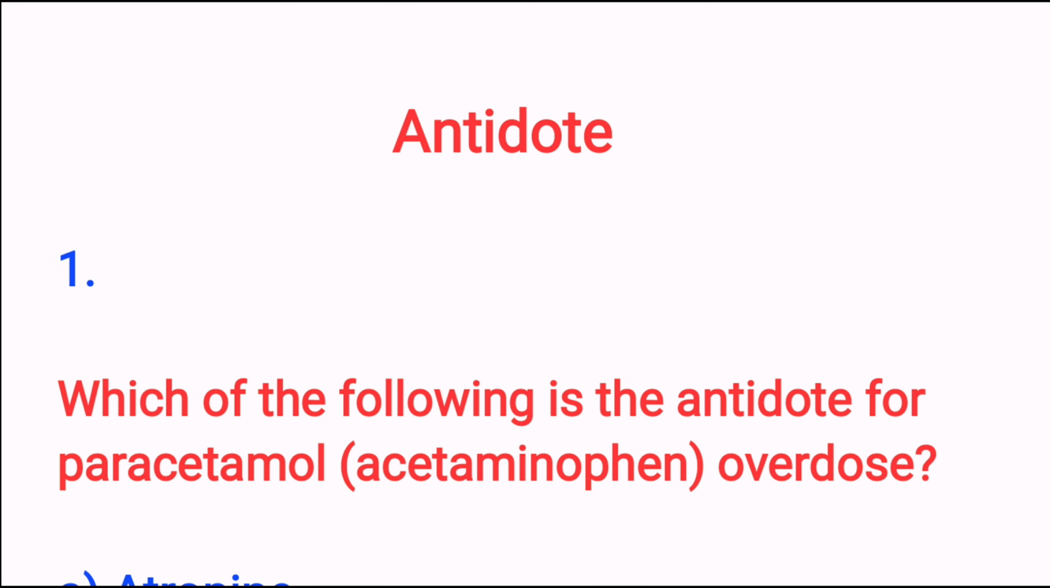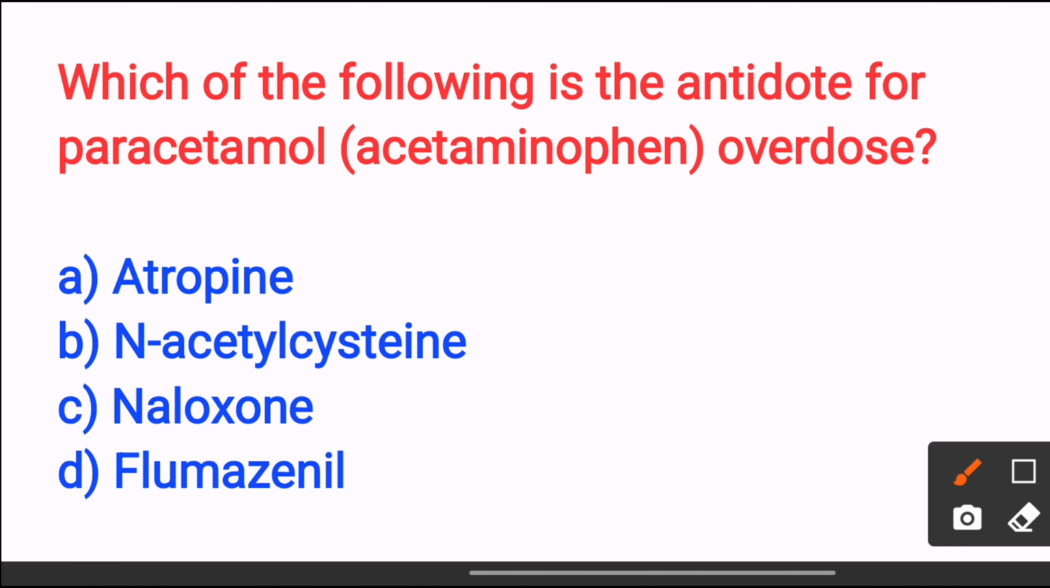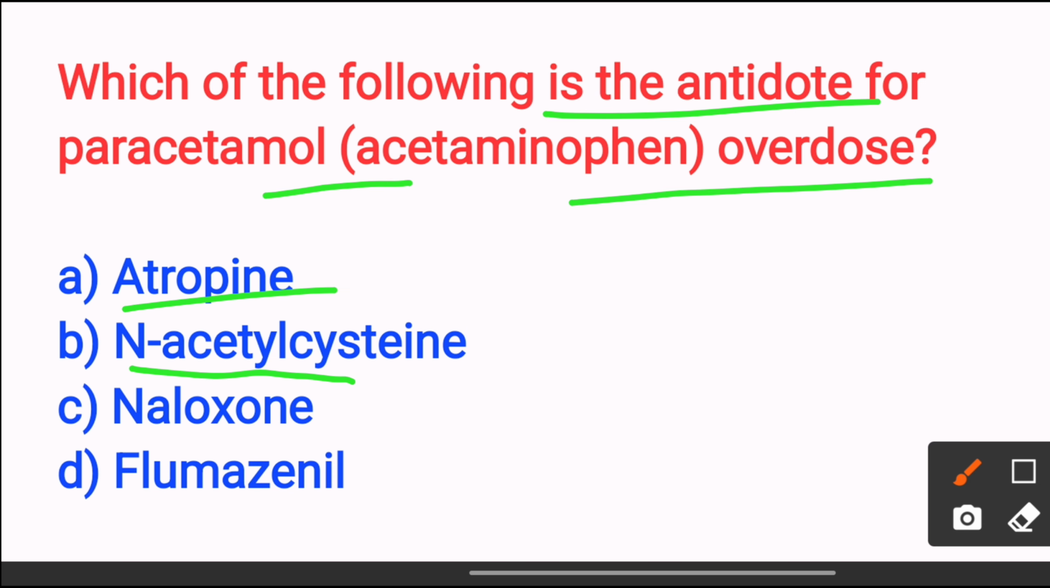Today we will discuss the most important topic, MCQs for the NORCET and other nursing exams: antidotes. First question: which of the following is the antidote for paracetamol overdose? Option A atropine, option B N-acetylcysteine, option C naloxone, option D flumazenil. The answer is option B N-acetylcysteine.